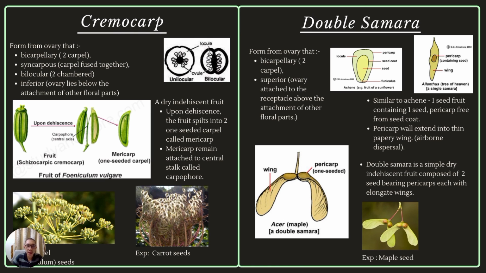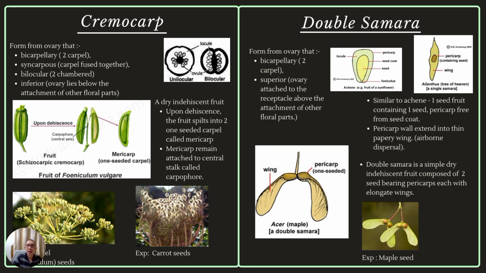Next is cremocarp. Cremocarp is formed from a bicarpellary, syncarpous, bilocular, inferior ovary. Special about these dry indehiscent fruits, upon dehiscence, the fruit splits into two one-seeded carpels called mericarps. Although the mericarps split, they remain attached to a central stalk called the carpophore. As examples, fennel seed and carrot seed.